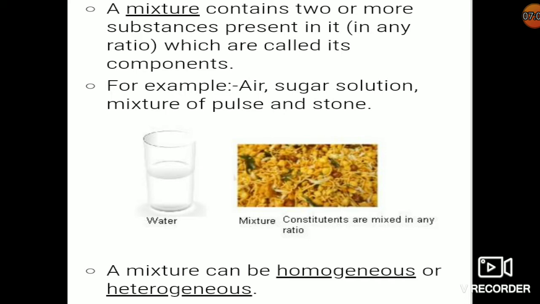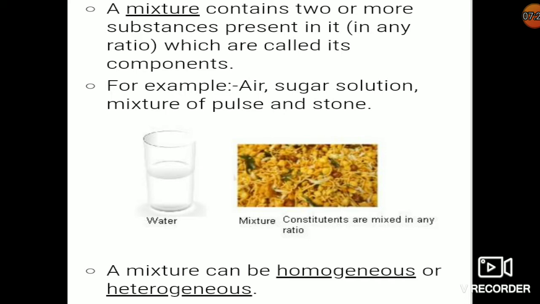The taste of the solution will be the same. Both the spoons will have the same taste. Okay, that means the composition is the same throughout the solution. So such kind of solution where compositions are uniformly spread is called a homogeneous mixture. In contrast, a heterogeneous mixture is the one where you don't get a uniform composition of the substances present in it.